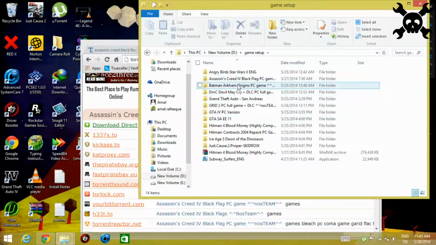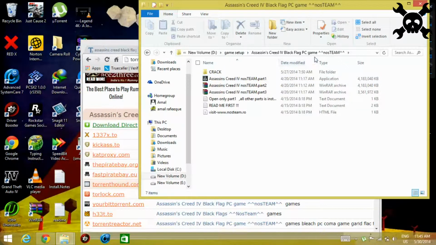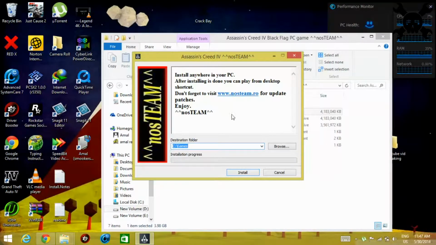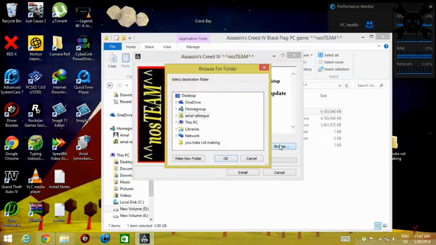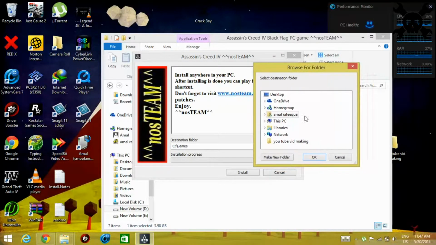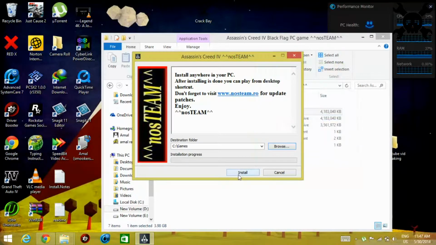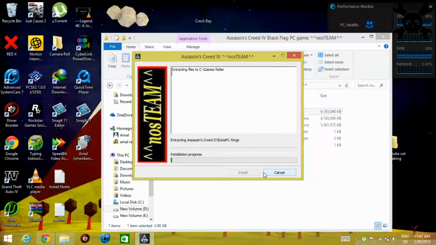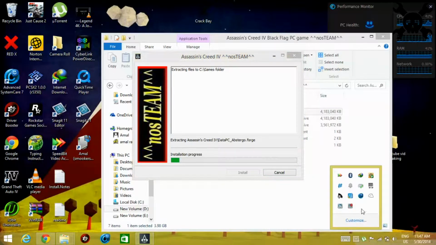Here is my copy of Assassin's Creed Black Flag, no Steam. Just click the first Assassin's Creed for no Steam part 1, and there is no need to extract any RAR. Select the file location and press install. It takes time to install the game.